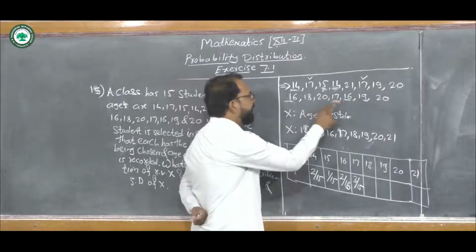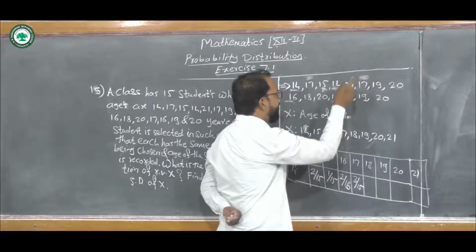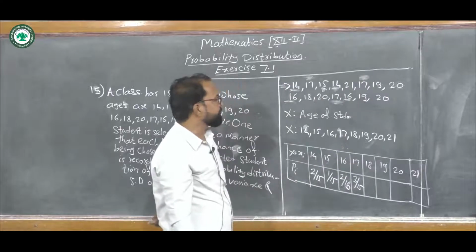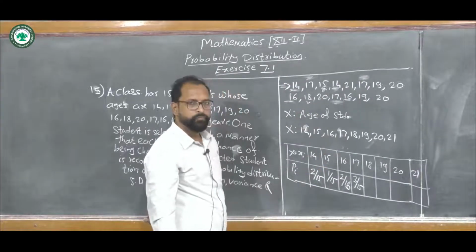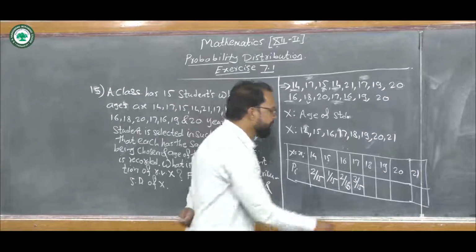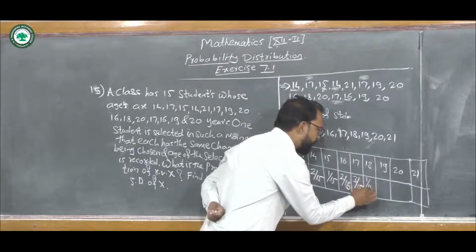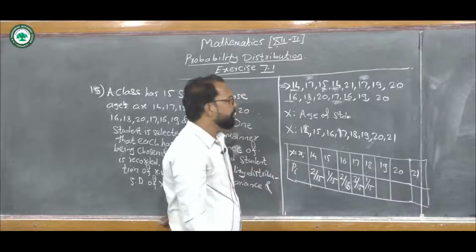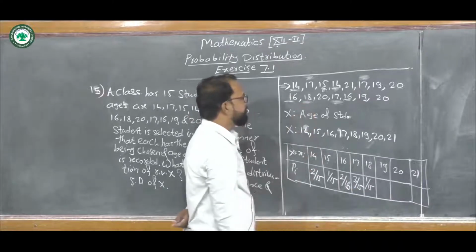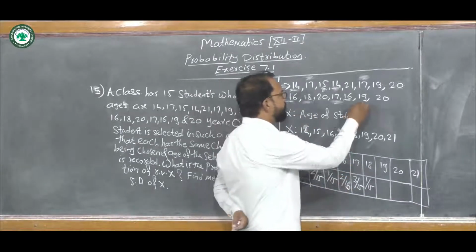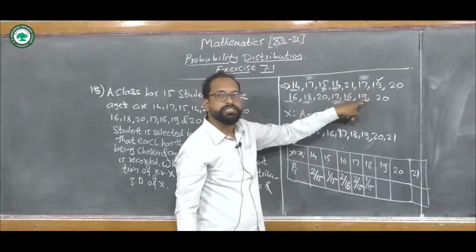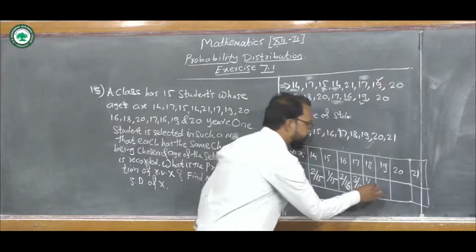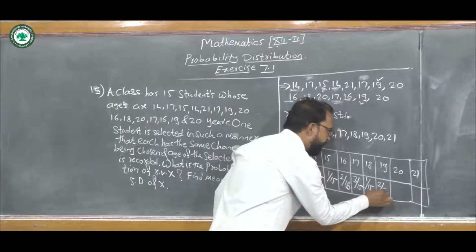For X equals 18, only one student has age 18, so the probability is 1 upon 15. Similarly for age 19, there are 2 students, so it becomes 2 upon 15.